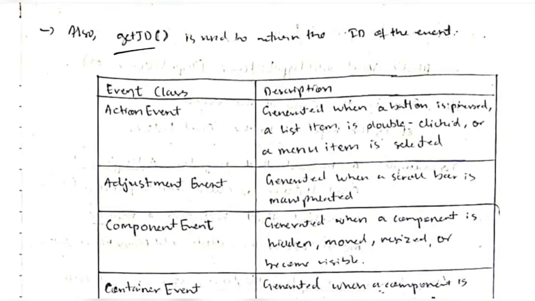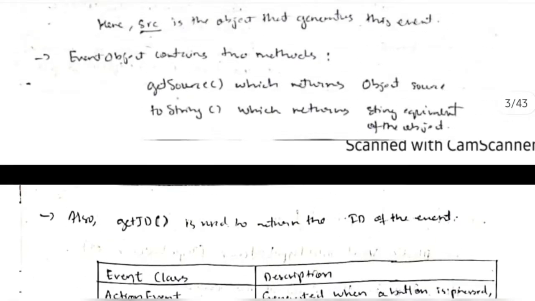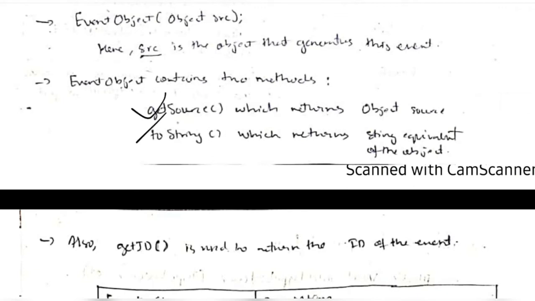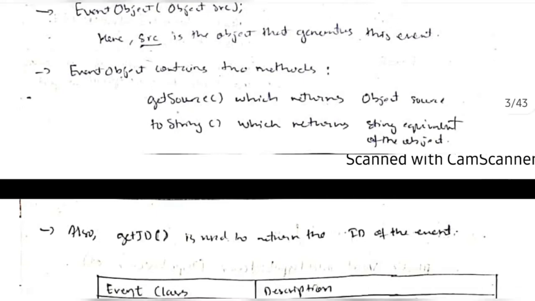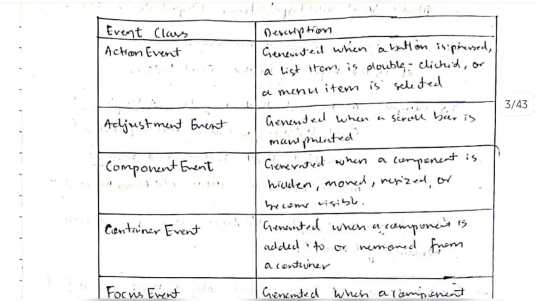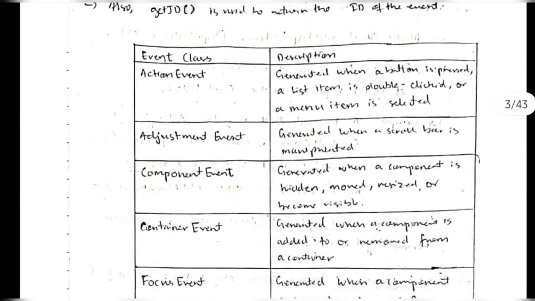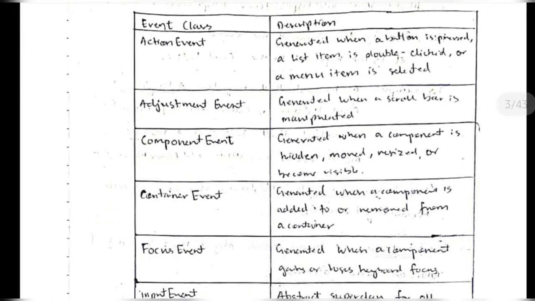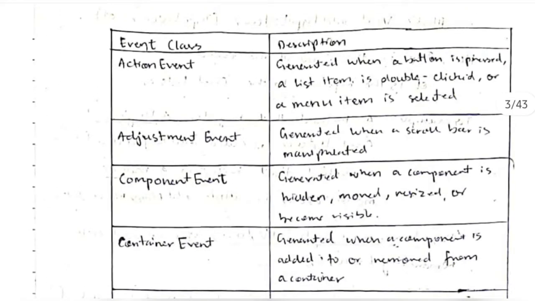And also getID will be used to return the id of the event. See, it is not this much only, there are many functions for implementing many functionalities. So these are just some of the most widely used, like getSource, toString, getID. There will be like getColor, getImage, and many other things, because a mobile app is composed of many other functions. So these are some of the mostly used event classes which we need to know about. Each of these classes we will be discussing in detail in the upcoming topics.